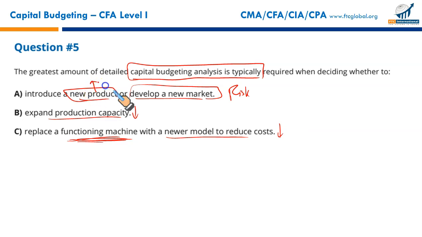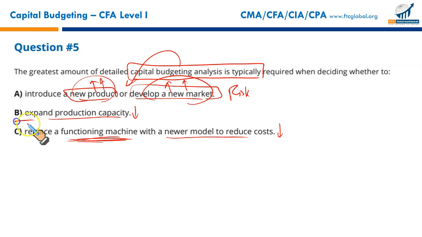But new product and a new market, I'm sure you remember the Ansoff matrix. So new product and a new market is a double risk, a double jeopardy. Both a new product or a new market would offer the higher risk. So whenever there is a new product or entering a new market, there's so much uncertainty. Sales and expenses could be quite different from what was originally planned. So there could be projection error as well. Since there is high uncertainty, we need detailed capital budgeting analysis for A.